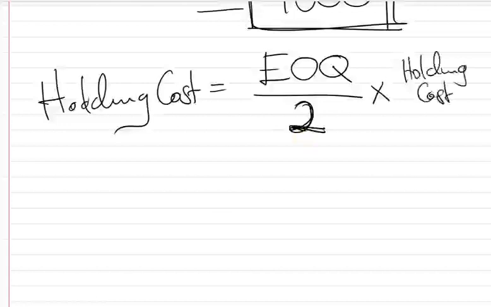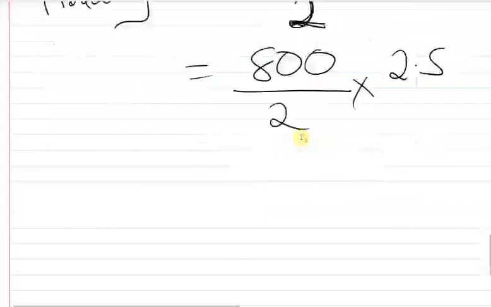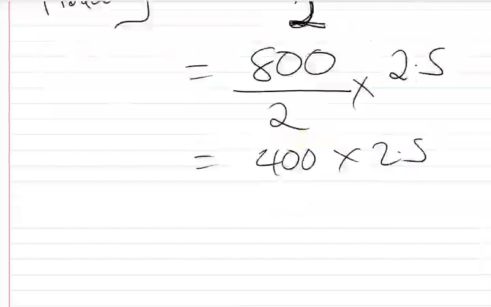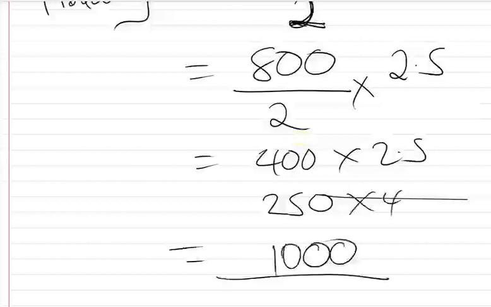So in this case, we found that our EOQ was the square root of 800 over 2 times our holding cost per unit, which was 2.5. So if we multiply this, it will be 400 times 2.5. If you multiply that, that's 250 times 4, that's 1,000 again. So that's how you find it. This will be important. It's not expanded in the manual, but this is important because they actually gave us an exercise to do, which they required us to do this. So it's not explained there, but that's how you have to do it.